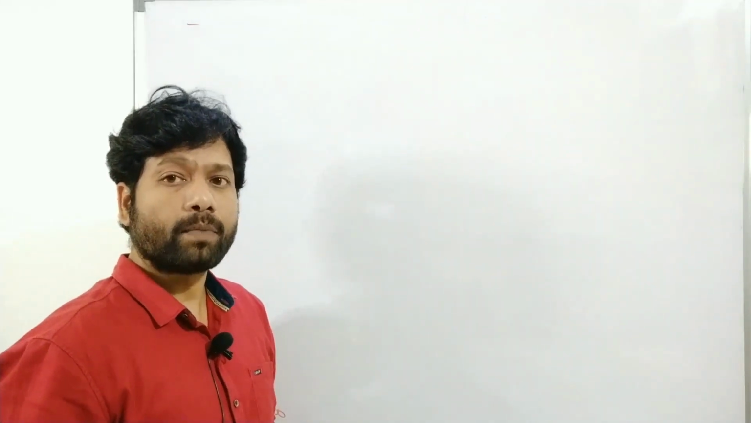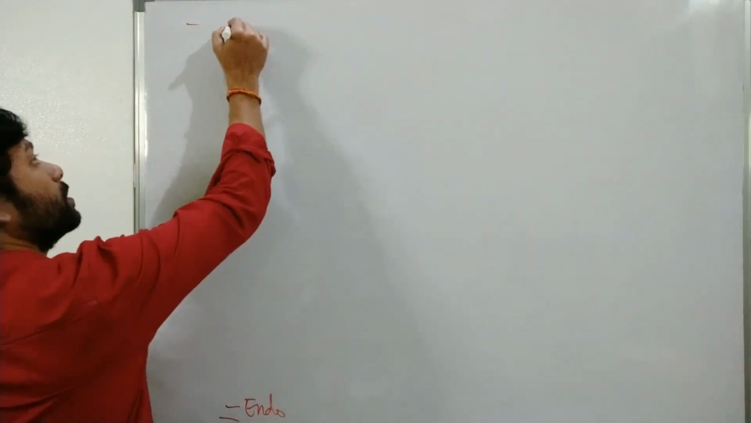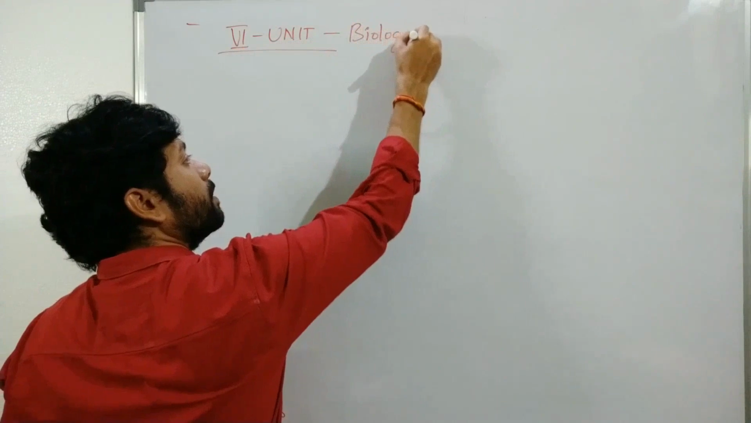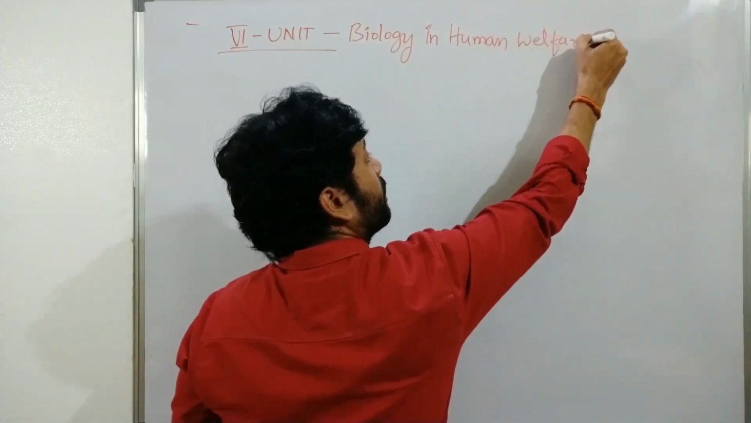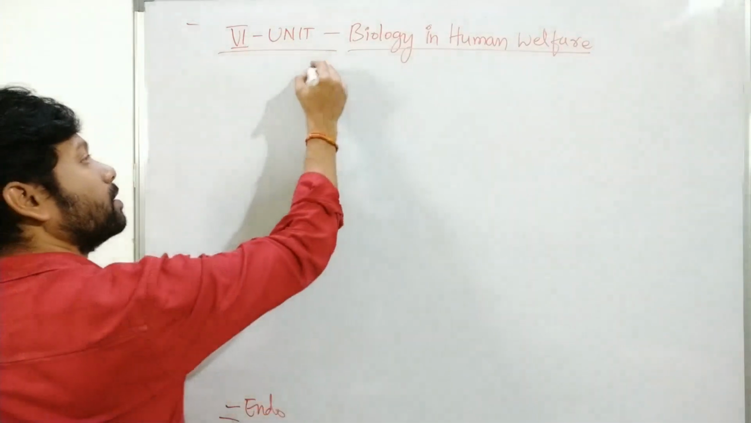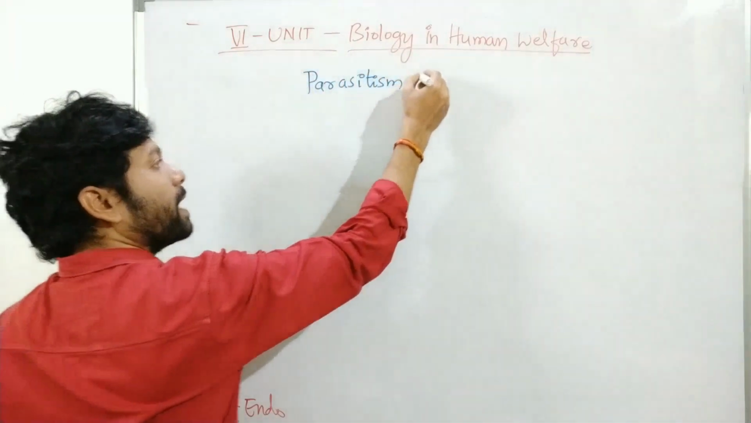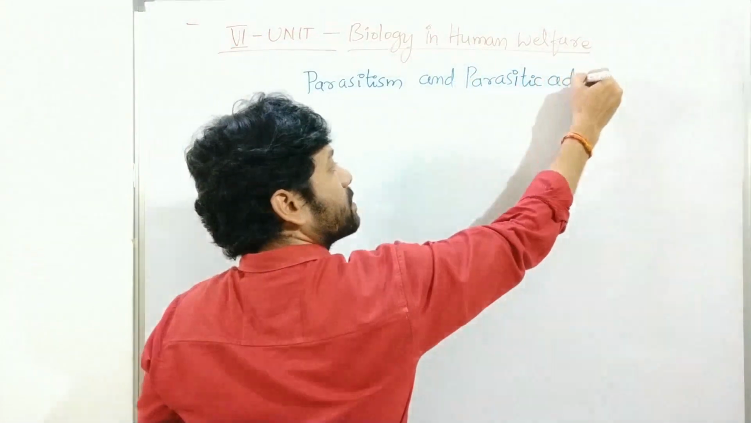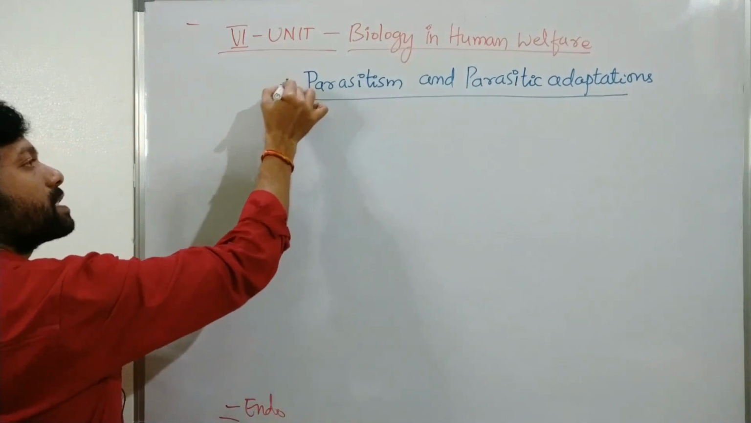Intermediate first year zoology, 6th unit, Biology in Human Welfare. From this unit, the first topic is parasitism and parasitic adaptations. First lesson from the 6th unit.